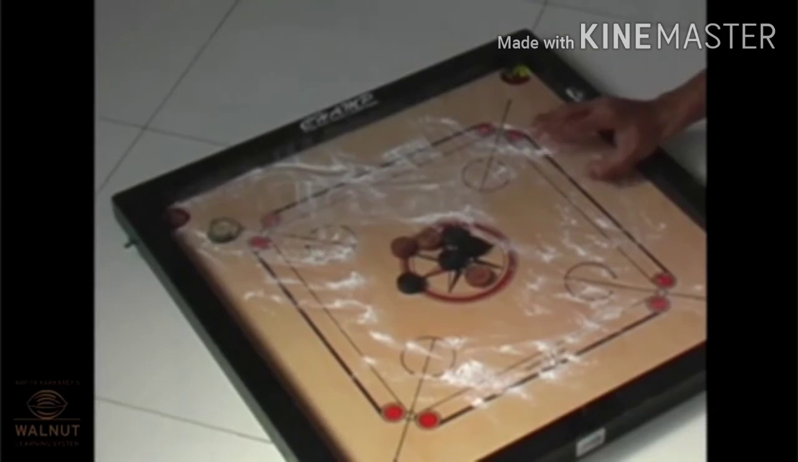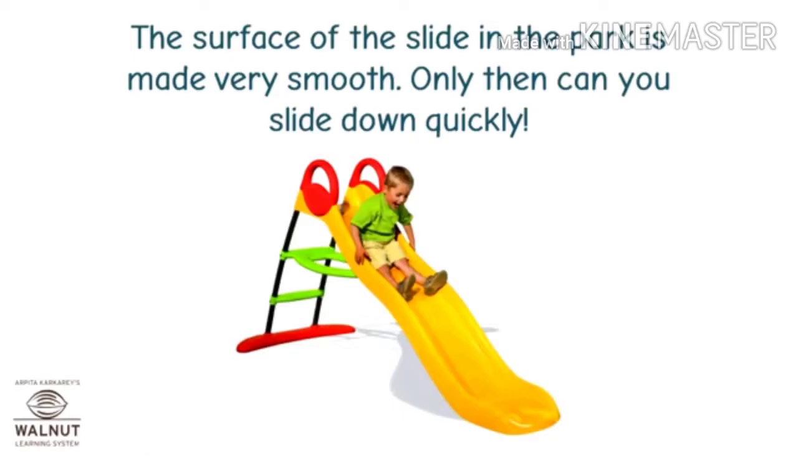By sprinkling powder and making the board slippery, the friction between the coins and the board reduces. This helps the coin slide better. The surface of the slide in the park is made very smooth. Only then can you slide down quickly.